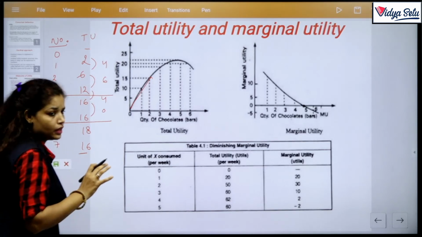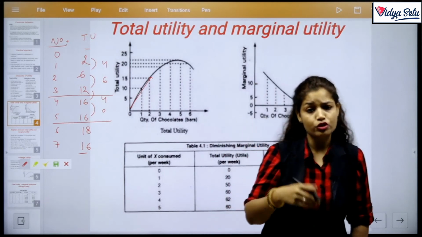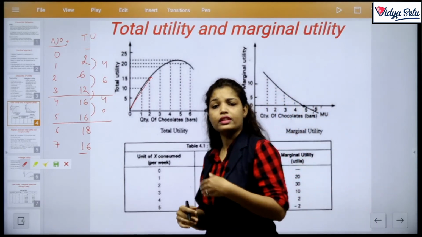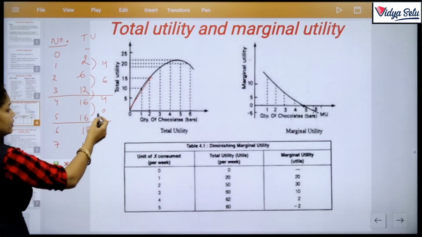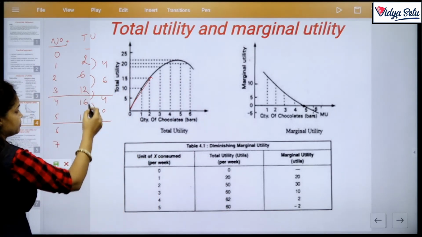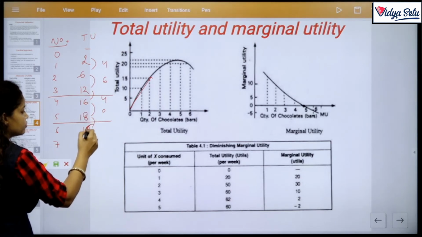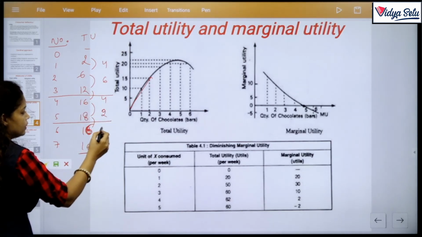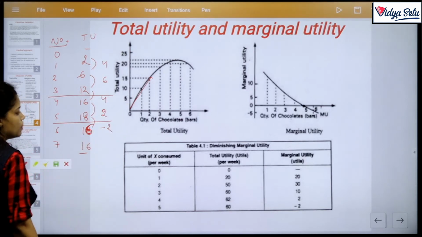Then 16 to 16, 0. Maybe 5 chapatis fulfill my hunger. Clear? If I consume an additional one, it will give negative satisfaction, like 18 and then 16. So 2, then minus 2. Clear?